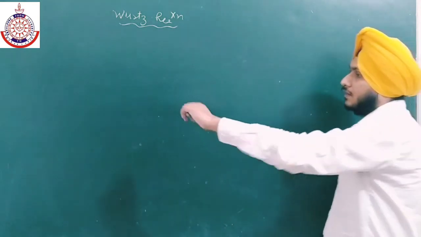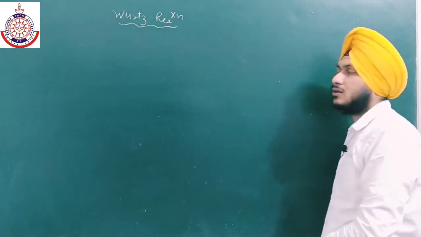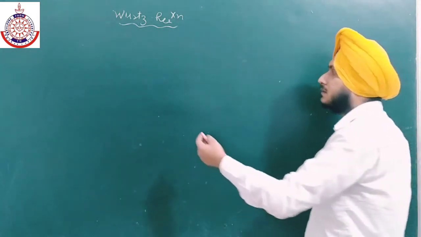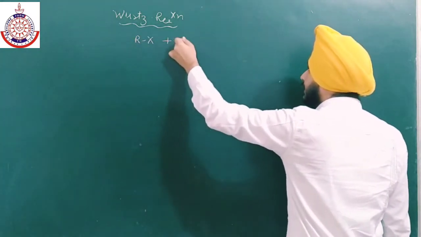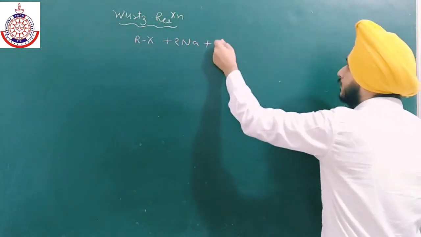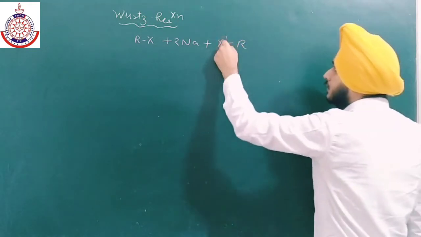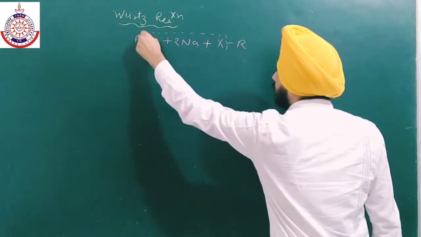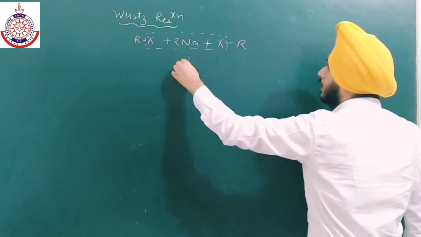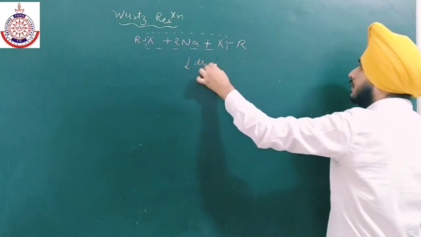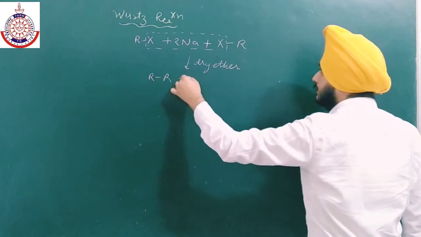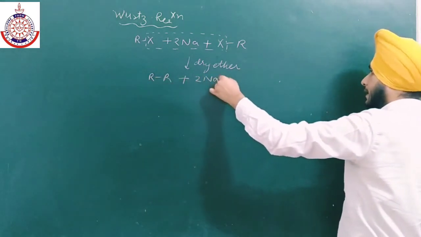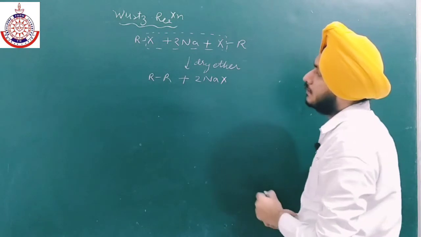Okay, so now what is the reaction? This is also a method for the preparation of hydrocarbons, and the reaction is RX plus 2Na. We have to take 2 molecules of alkyl halide. So this portion is eliminated, and in the presence of dry ether we are left with the alkane plus 2NaX. Okay, so this is the product.